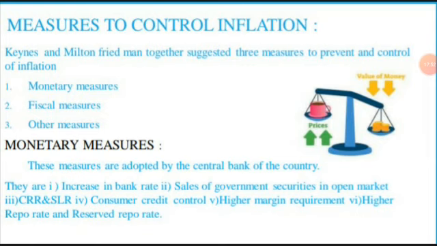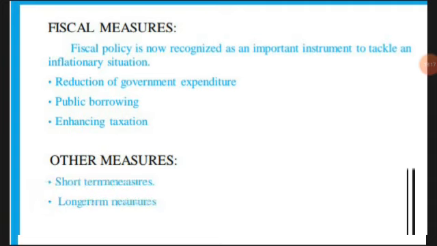Next, a physical measure. This method was first advised by John Keynes. In this method they have to reduce government expenditure, and borrowing and taxation should be enhanced, it means increased. Borrowing should be less. Then other measures means short term and long term.